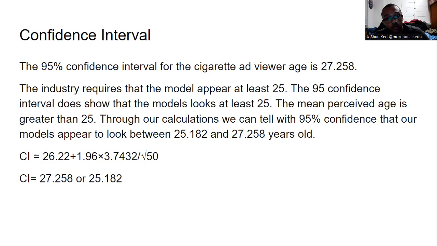So we took the standard deviation times the z-score times the number we're given, divided by the square root of the model age sample we had. That came out to plus or minus. So on the high side, we have 27 years of age. On the low side, we have 25 years of age.